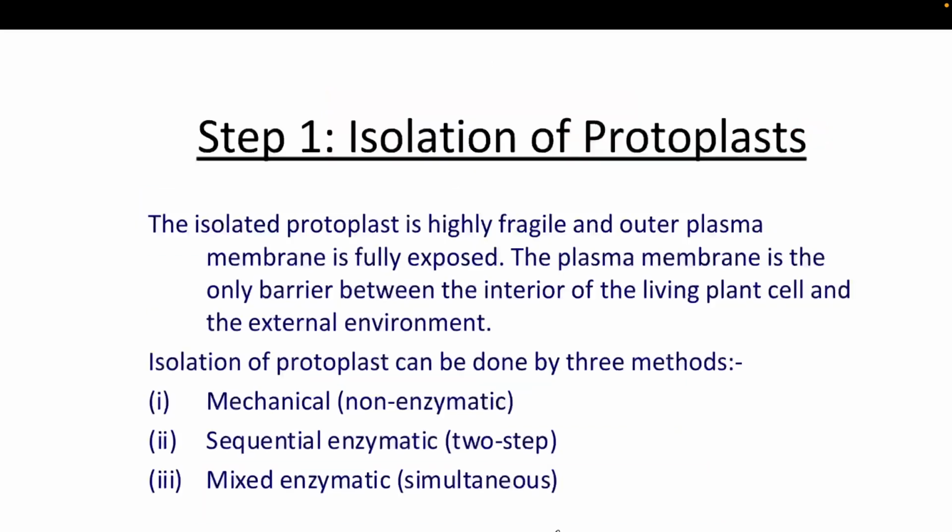Now we will see in a very detailed manner how each step happens. The first one is the isolation of the protoplast. Because of the presence of the cell wall, you can't directly fuse two plant cells together, so that's why we require the protoplast. The isolated protoplast is highly fragile and the outer membrane is fully exposed.